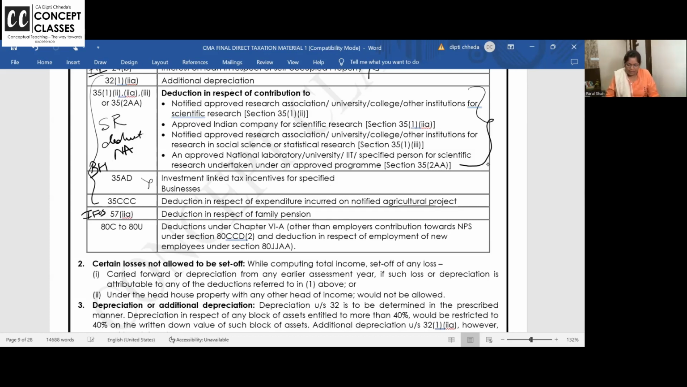Income from other sources, only this one. Only this one. Family pension. Deduction in respect of family pension. Then let me tell you little more we will discuss in detail for family pension.